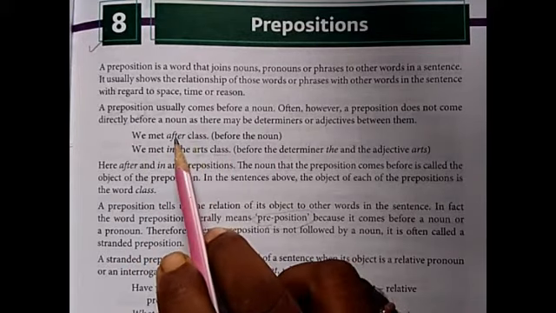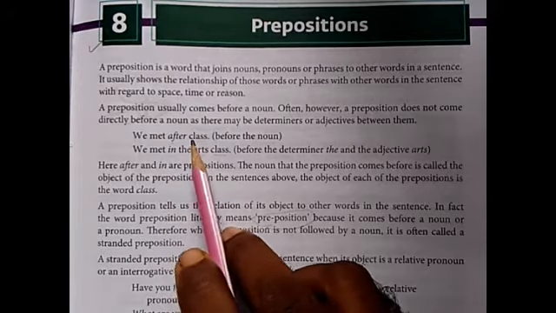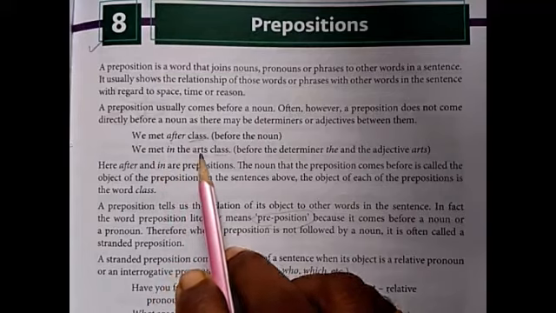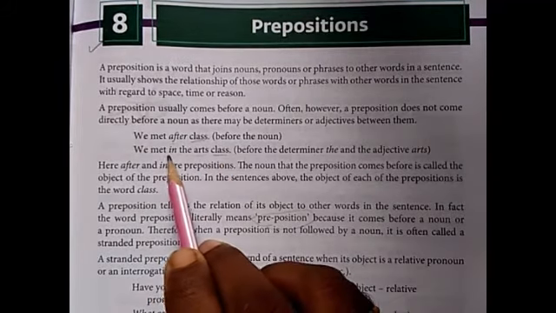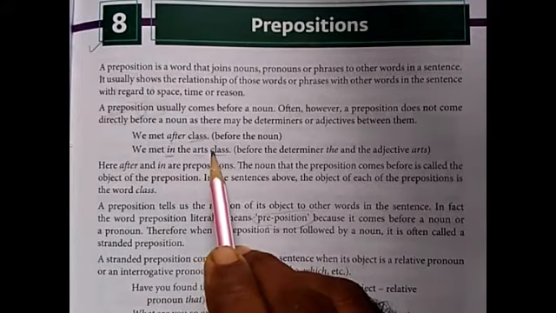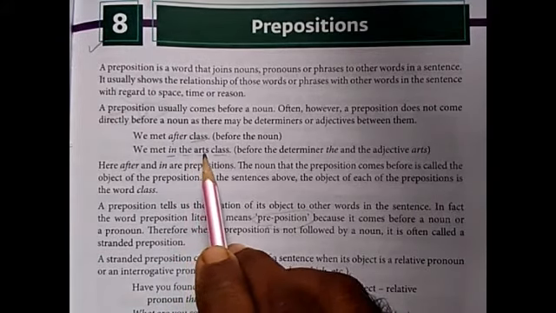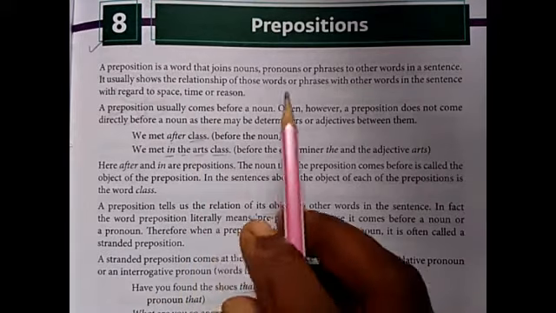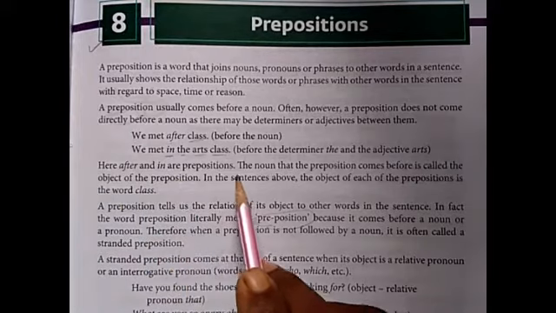It is before the noun. After is the preposition, it comes before the noun class. We met in the arts class. So here the noun is there and in is the preposition. It comes before the determiner and adjective arts. Like that also prepositions can come. Here after and in are prepositions.